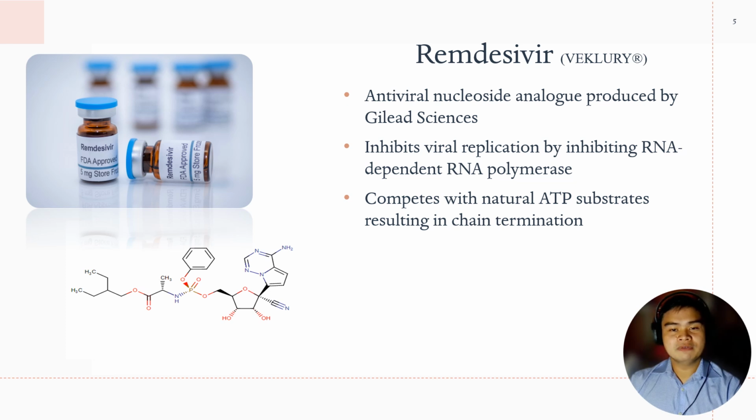Remdesivir inhibits viral replication by inhibiting RNA-dependent RNA polymerase. Its mode of action is by transporting a monophosphate nucleoside analog form into the cell. It would be subjected to conversion into an active triphosphate form. This form would then behave as an analog of ATP, which would contend with natural ATP. Nucleotide analogs like remdesivir may have limited efficacy owing to the proofreading activity of the exonuclease domain contained in NSP14.